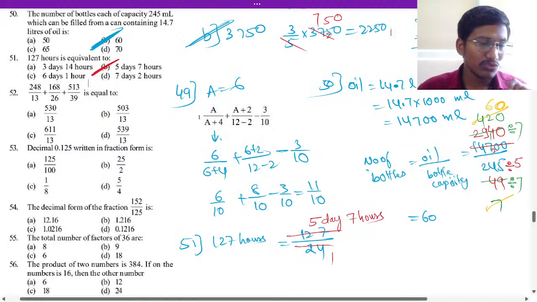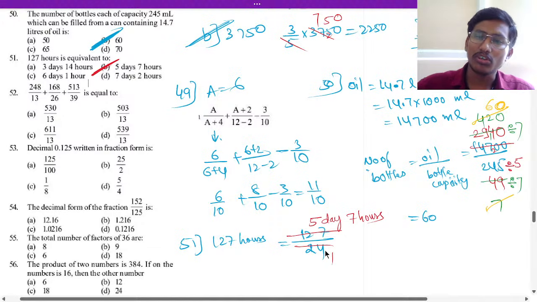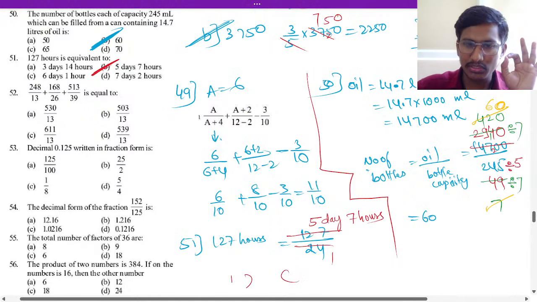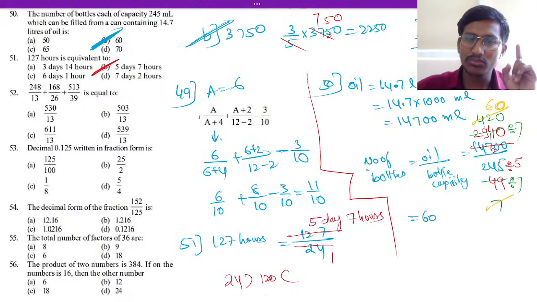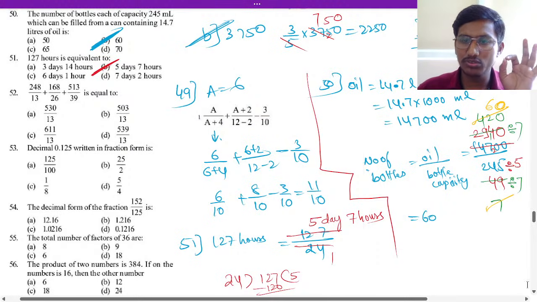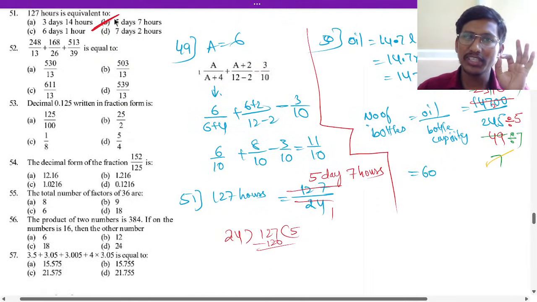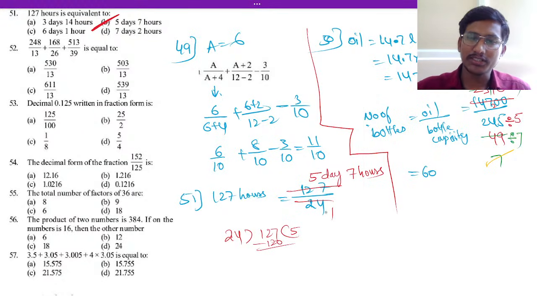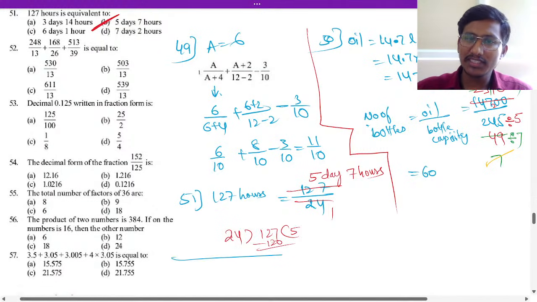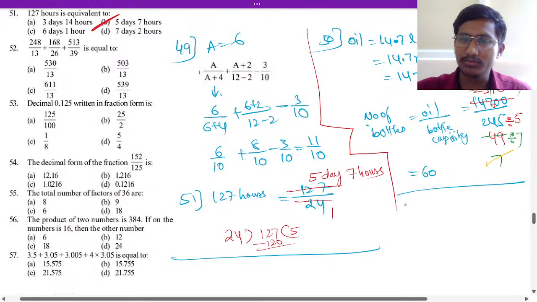So we have to divide with 24, or you can do the division in this manner. Here that is 24 and then 120, that is 127. So 24 5s are 120. You can subtract it, you will get the answer. Okay, good. I hope you understood this. The 51st question, the option is B. Okay, so next question, students. 51 is done, so we will do 52 now.